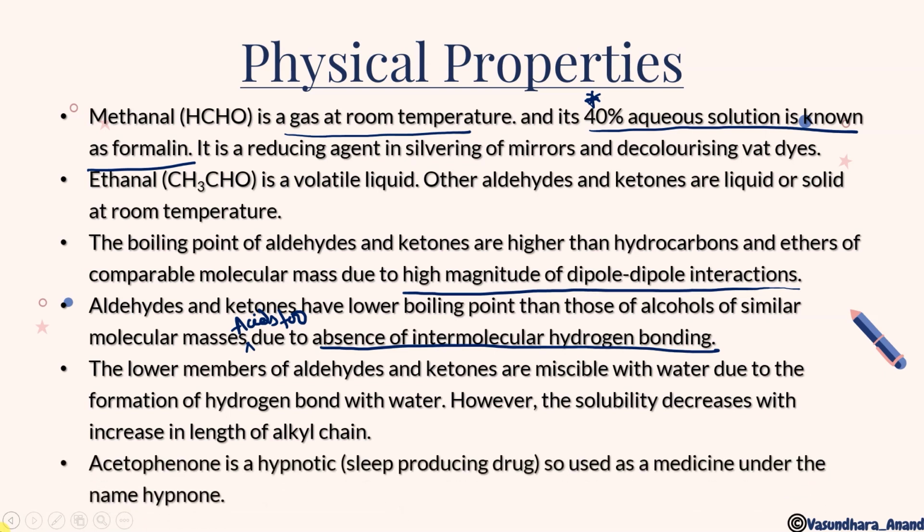Next is acetophenone, which is a hypnotic, that is a sleep-producing drug, used to hypnotize. That is acetophenone, used as a medicine under the name of hypnone. So acetophenone is a hypnotic; you have done this in chemistry in everyday life, although it is deleted from the syllabus for this year, but in the starting you have done this. So I hope that is in your mind.